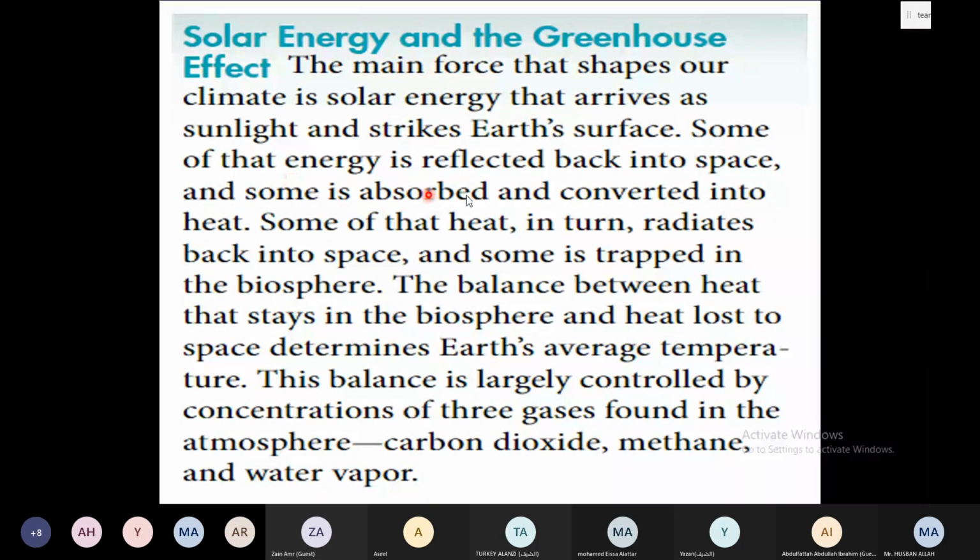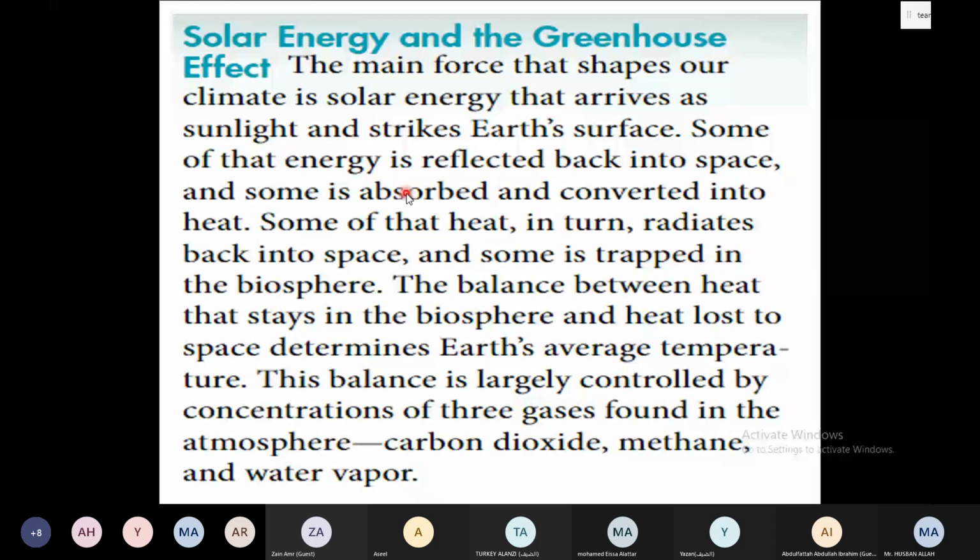Some of that energy which comes from the sun and strikes the surface of the earth, right? So some of that energy will be absorbed by the earth, and some of that energy will be reflected back to space, right? Some of that heat is radiated back into space.